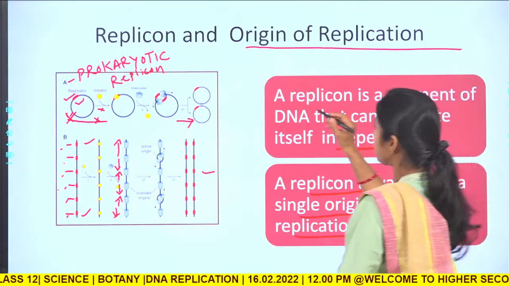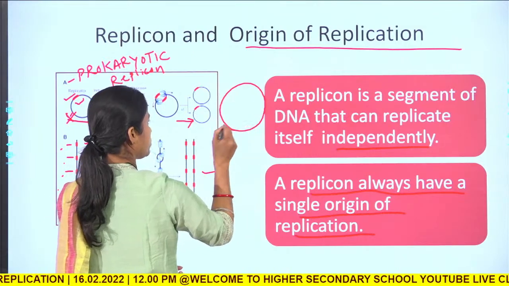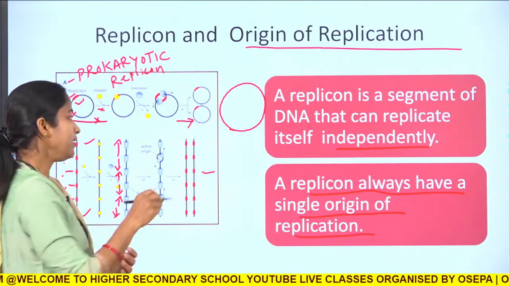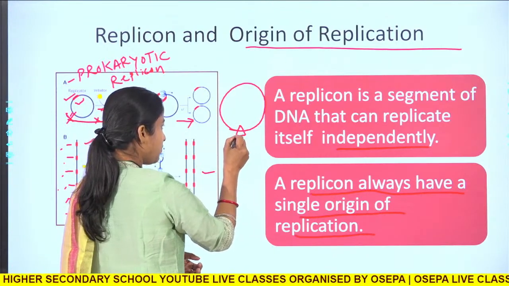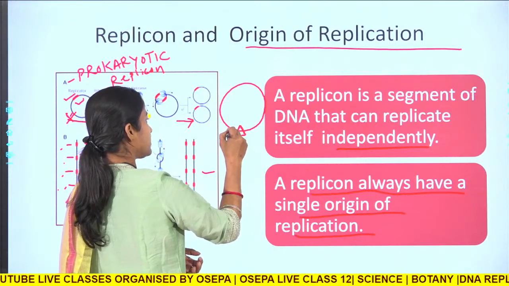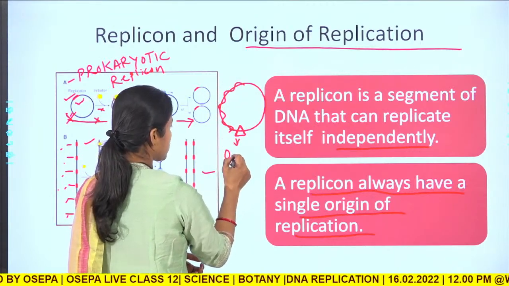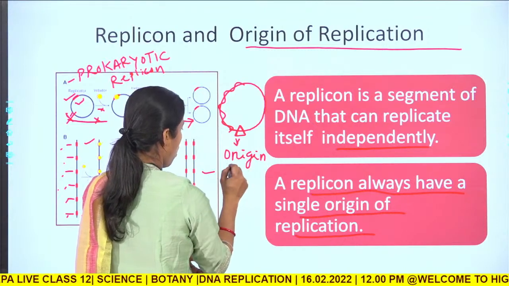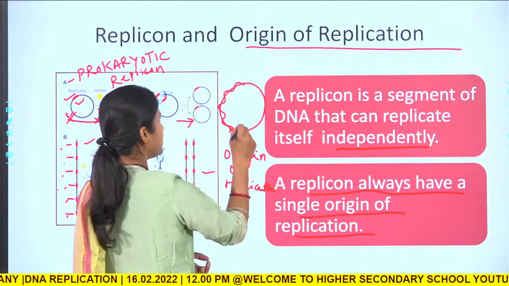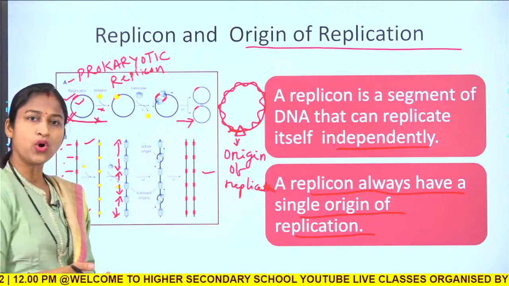Well, let me draw it here, it would be better. Let us suppose this is a prokaryotic DNA strand. There will be a single point, this point, and from this point it will go on synthesizing itself like this, okay. So this point is called the origin of replication, and from this point the DNA will go on synthesizing like this, completing the whole unit.